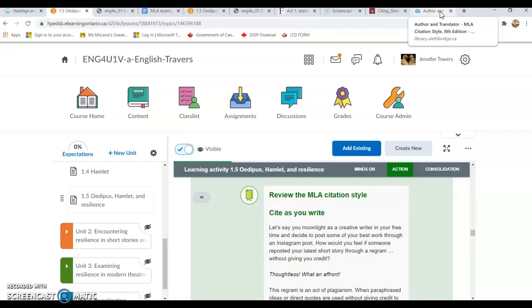have MLA citation covered. Remember that in any essay that you are writing, including a literary essay where we are not necessarily copying and pasting and plagiarizing ideas, we are using quotes and references from these plays. However, at any level, in any place, if you are caught plagiarizing, which is not giving credit to the author who wrote that play or wrote that source, then it is plagiarism. You can be given a 0.